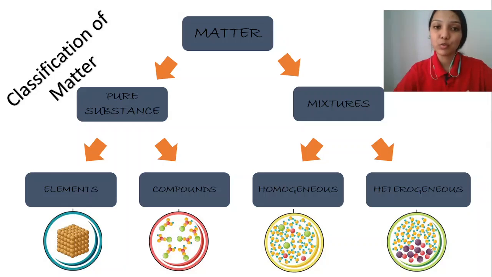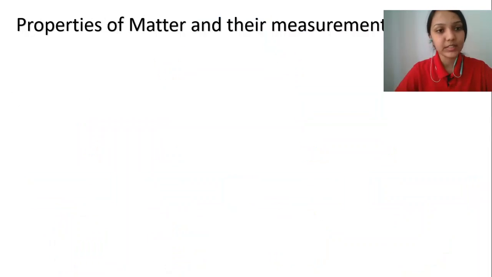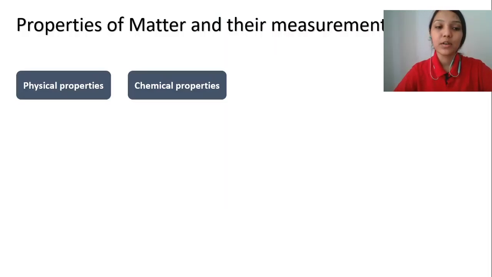Homogeneous mixtures are those in which the components mix completely evenly and there is a uniform distribution of the components throughout. Heterogeneous mixtures are the mixtures where the distribution is not uniform throughout and the components can be separated by physical methods. Next, we discussed the properties of matter and their measurements. Matter has two different properties, that is physical properties and chemical properties.